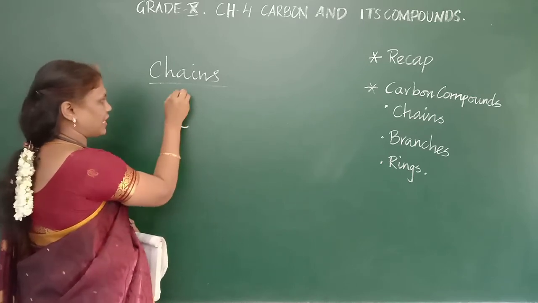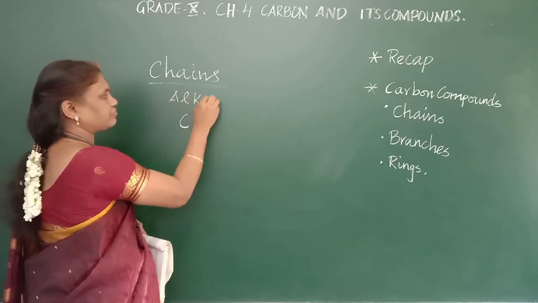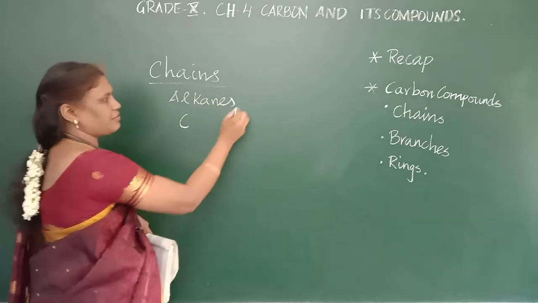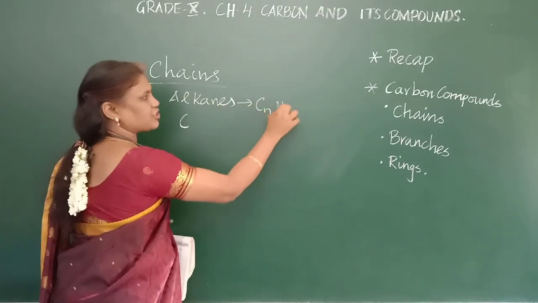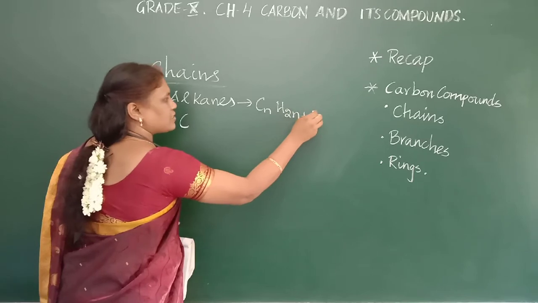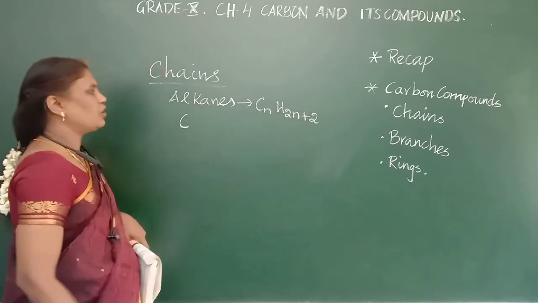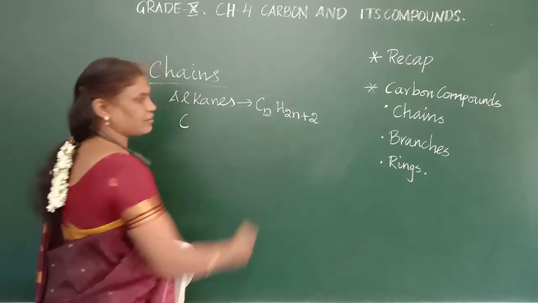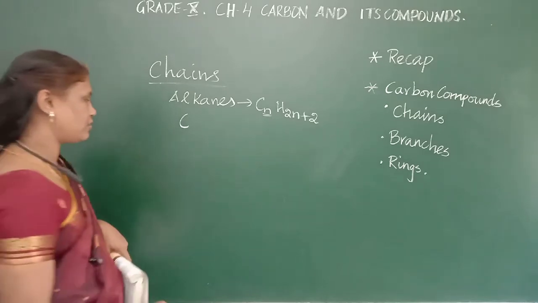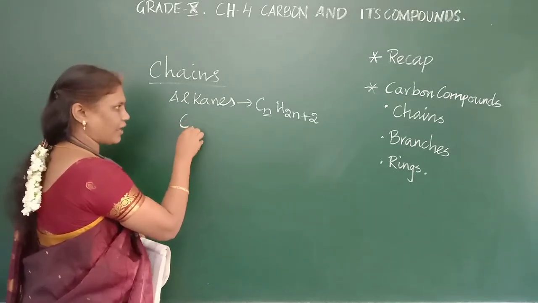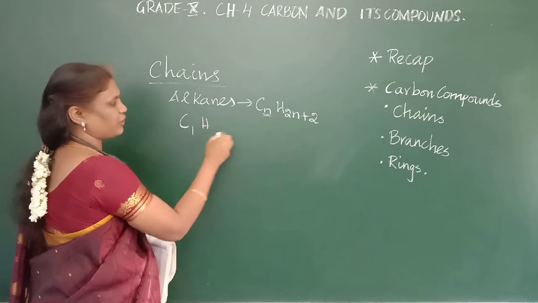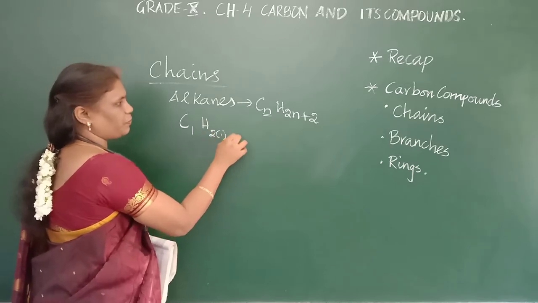We said alkanes, and the formula is CnH2n+2. For example, I am going to apply the n value as 1. So it will be C1 H2 into 1 plus 2.